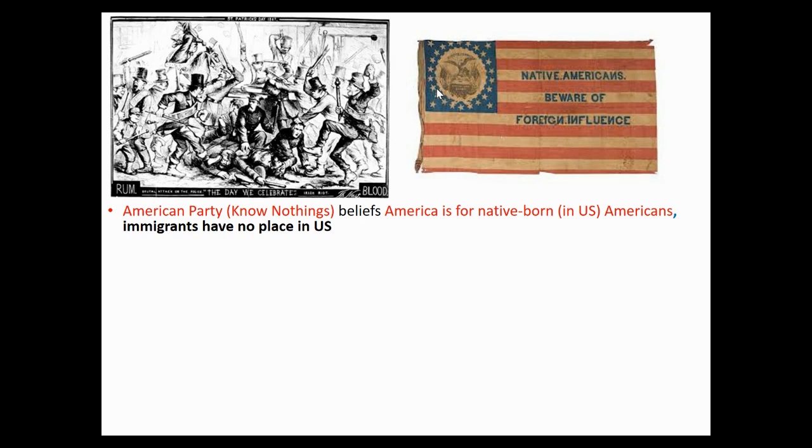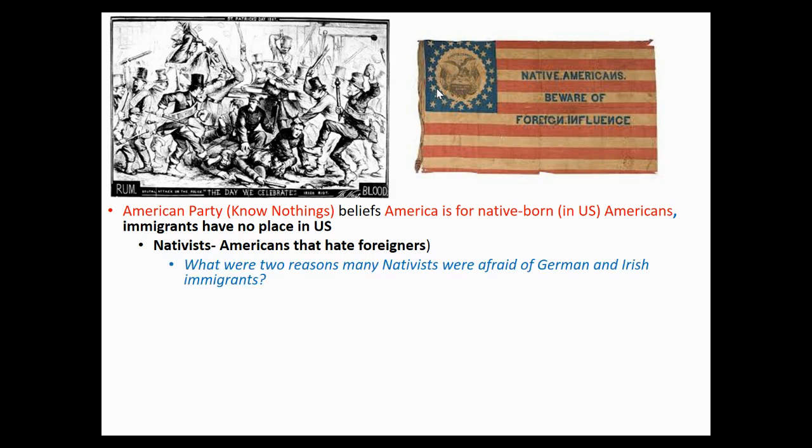They just didn't vote with a political party. They were a political party, and their goal was to keep down African Americans. Well, that's what this American Party is, or the Know Nothings, right? They hate foreigners, right? Now, why do they hate the Germans and the Irish? Because there is hate against the Germans as well, right? And obviously, number one is that they're taking our jobs, right? That's how Americans looked at it, right?